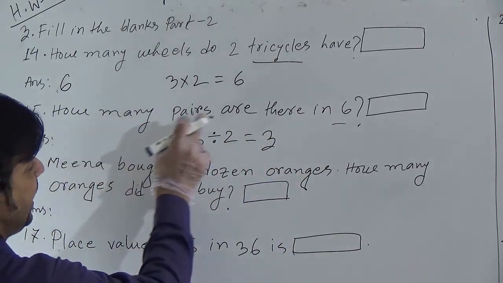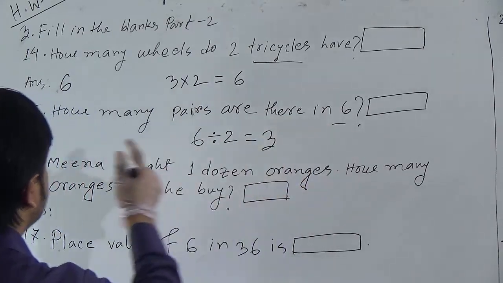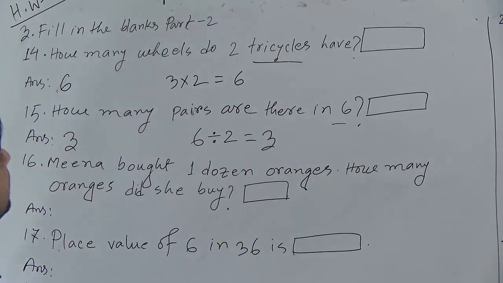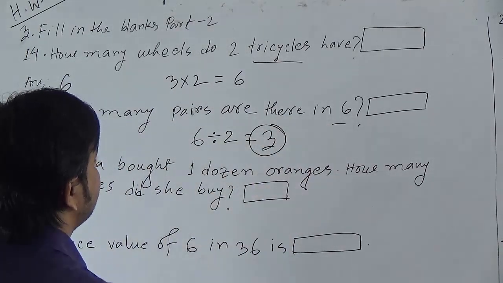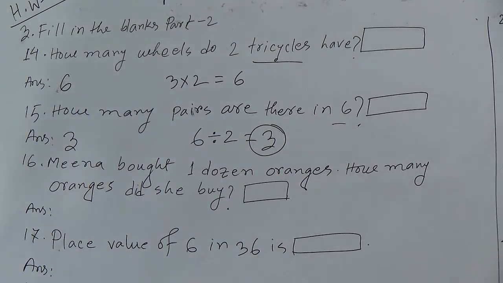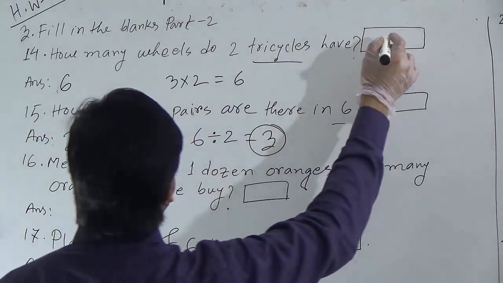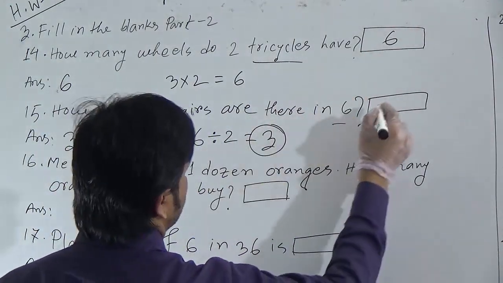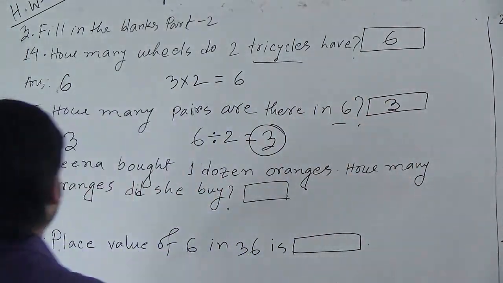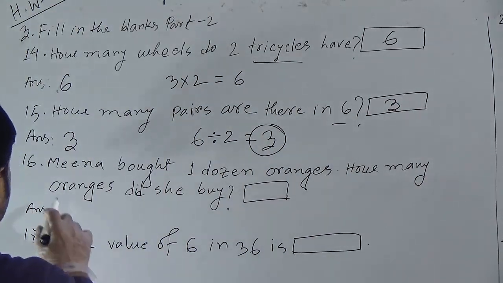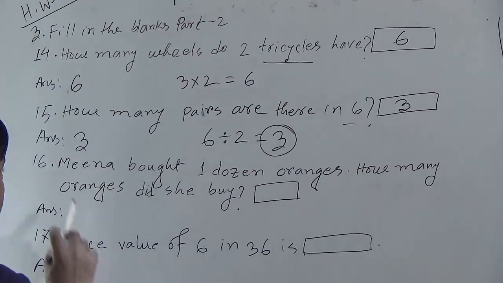So, how many pairs are there in 6? There are 3 pairs. Dear students, remember that the answer you are getting here, you can write in the blank box. Okay.